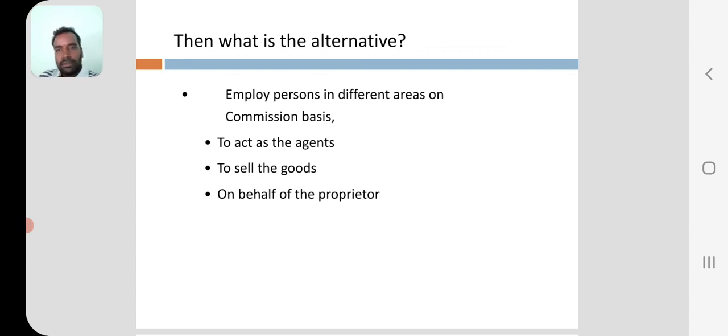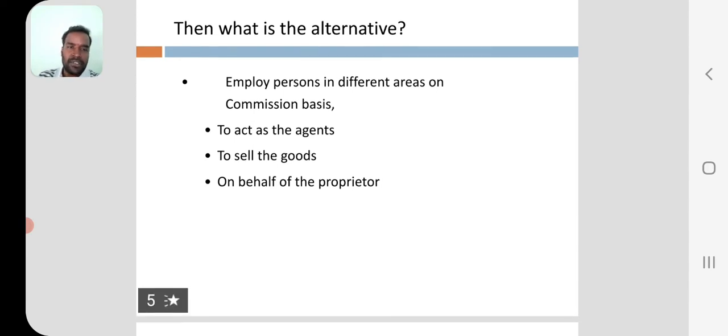Actually, a trader runs the business in the local area only, but he wants to improve the sales, advertise the sales and earn more profits. For that, he may open new branches in different areas, different locations other than the local area. For that, he may need manpower. So, see here: employ persons in different areas on commission basis. In different areas where he established his organization, a person should be appointed on commission basis.